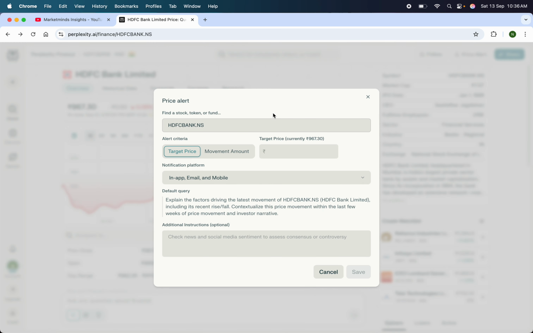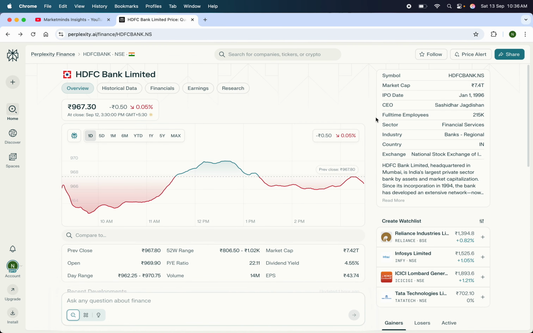If you want a price alert, you can set a price alert. You can define your alert criteria. Let's say you want a target price, something above or below, and then if you want a notification, you can enable it, so it will trigger a price alert for you. Currently I'm not using all these advanced features. So this is the overview of how we can do the analysis of a stock. After this, let's try to analyze a US stock.